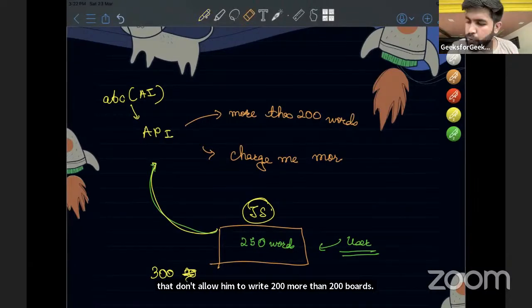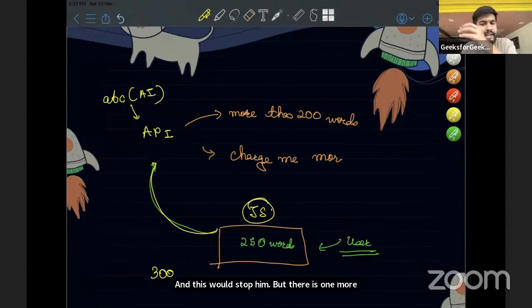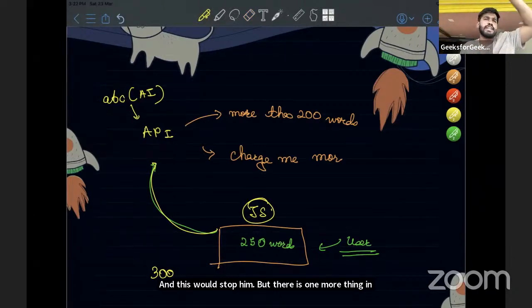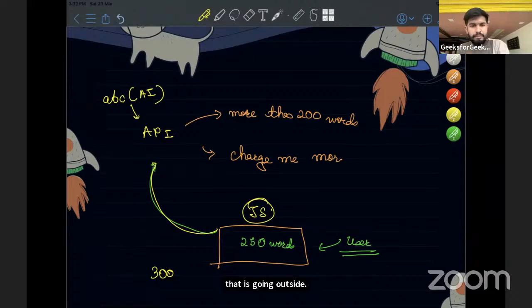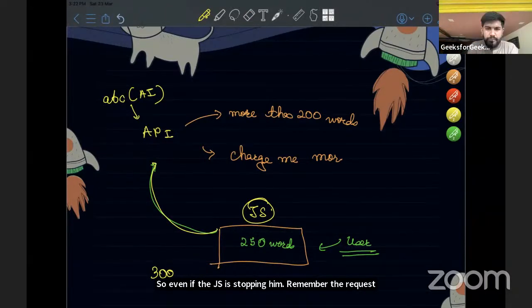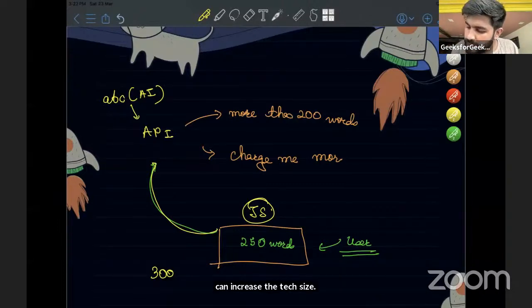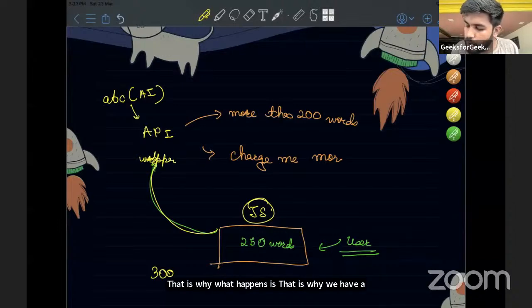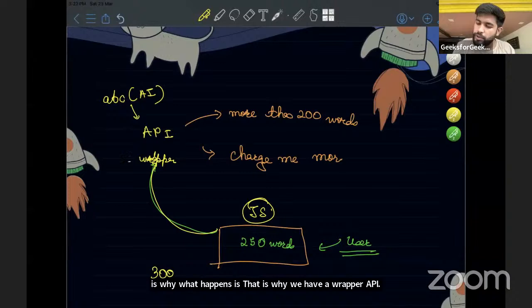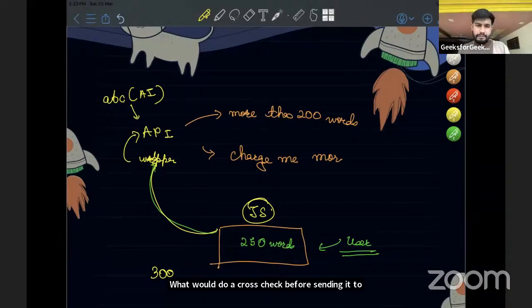But there is one more thing in the industry: people can intercept the request that is going outside. So even if the JS is stopping him, whenever the request is going outside, he would intercept in between and increase the text size. That is why we have a wrapper API, which does a cross check before sending it to the final API.